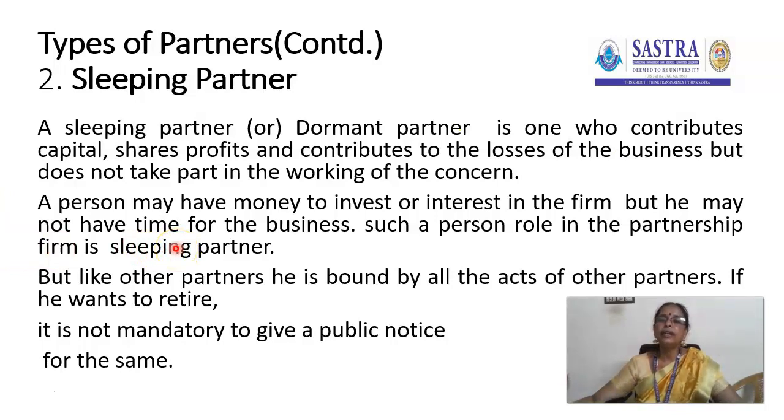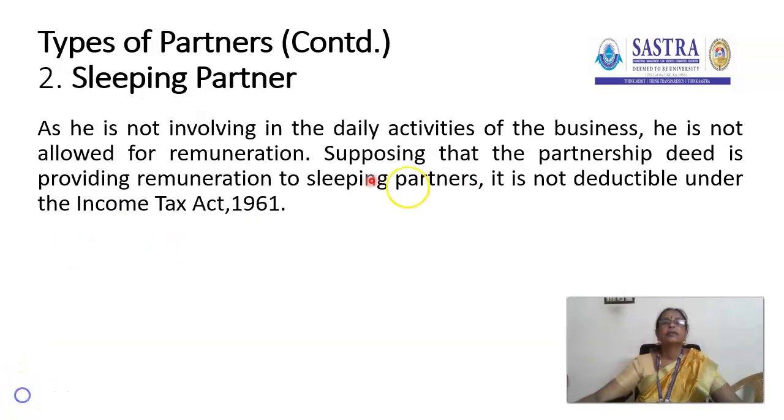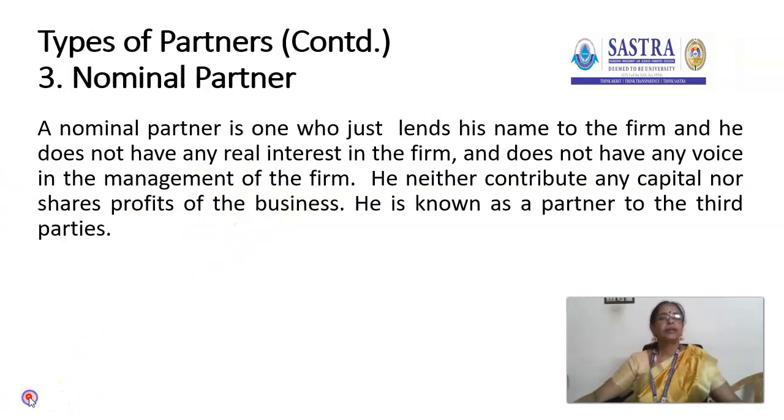So he is not playing any major role and it is not mandatory for him to give public notice if he wants to retire. As he is not involved in any activities of the business, he is not allowed remuneration. Supposing that the partnership deed is providing remuneration to a sleeping partner, it is not deductible under the Income Tax Act 1961. Then the next type of partner is the nominal partner.